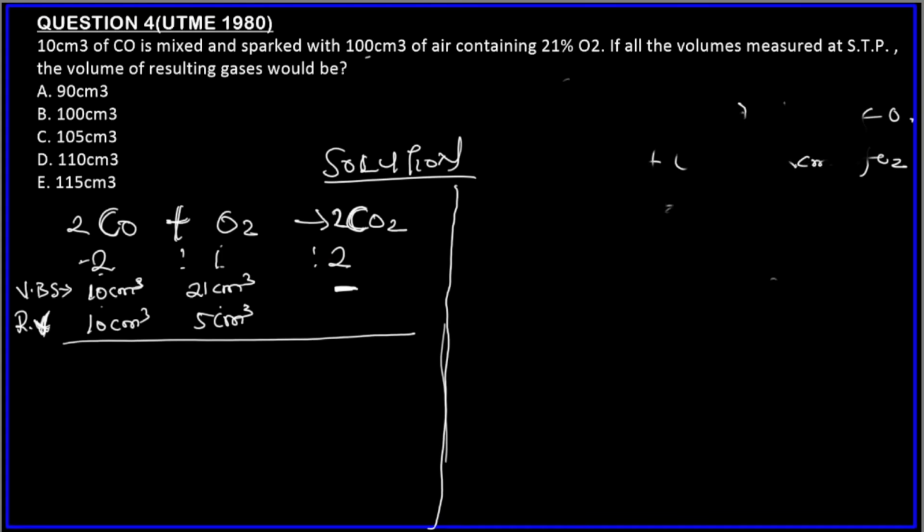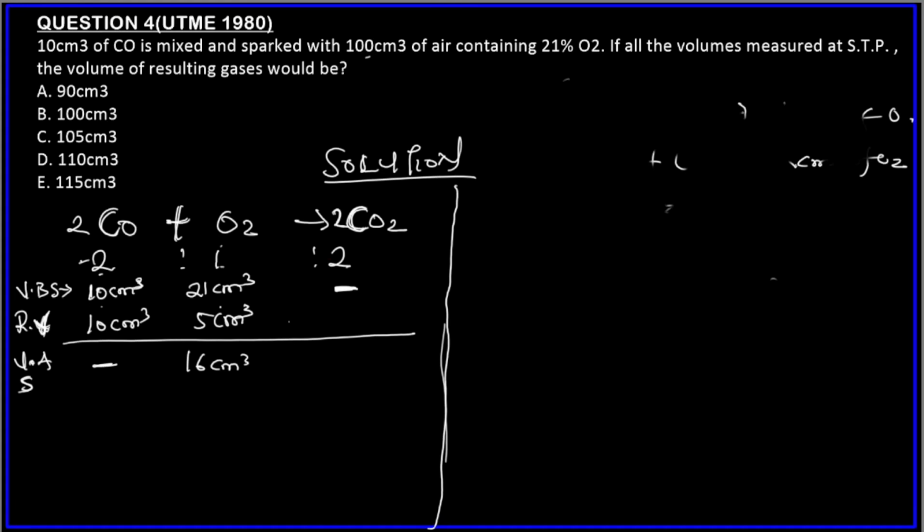So the volume after sparking: CO is 0 because it has been used up. Oxygen is going to be 21 minus 5, which is 16 cm³. So oxygen remaining is 16 cm³ in this container. 5 cm³ has reacted.